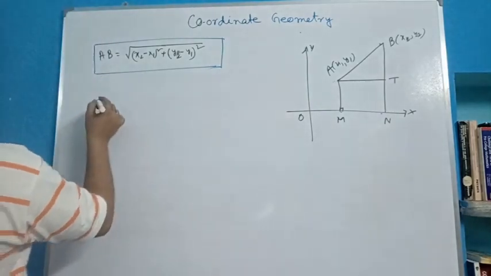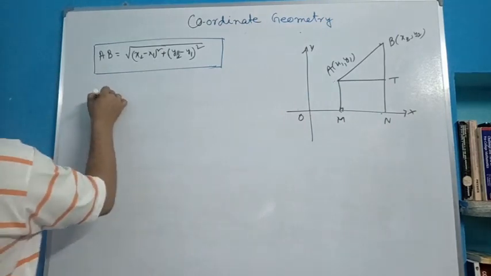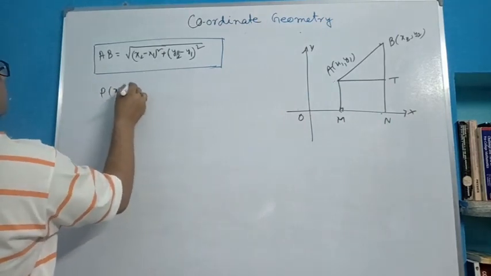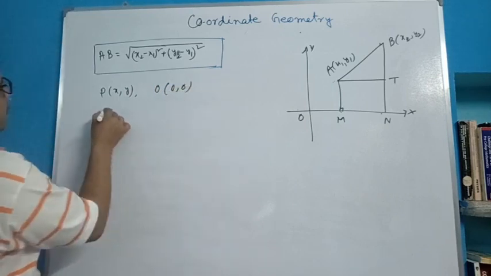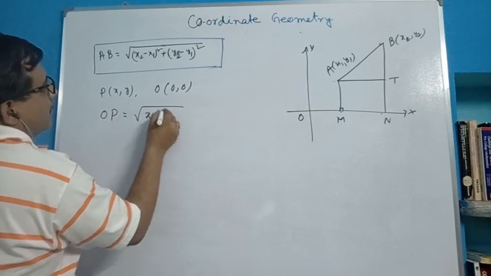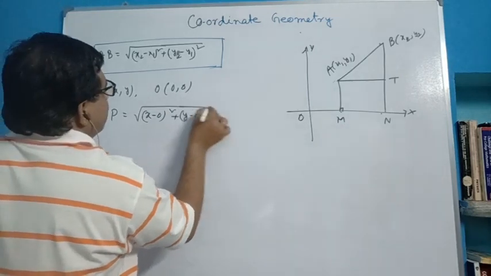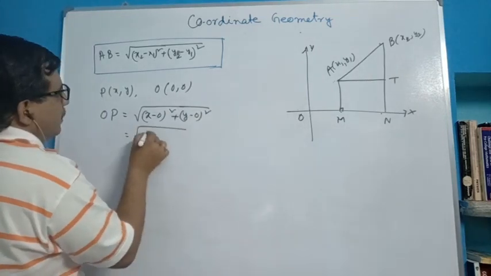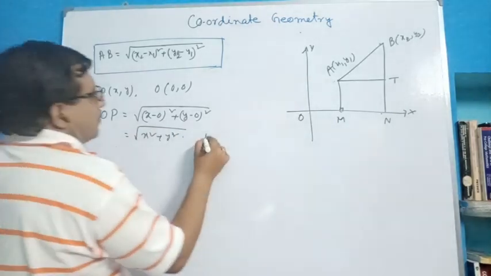For the distance from the origin, suppose P is any point (x, y) and the coordinate of O is (0, 0). So OP is x minus 0, that means x, and y minus 0, that means y. This is nothing but root over x square plus y square. So this is the distance from the origin.